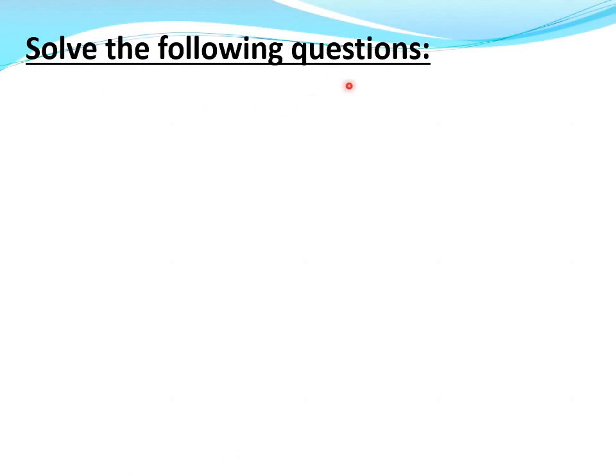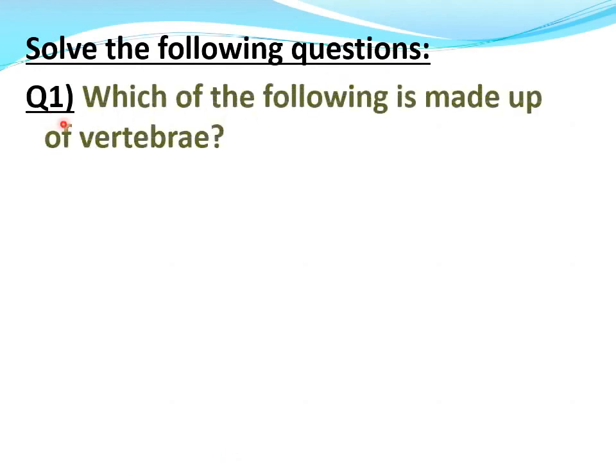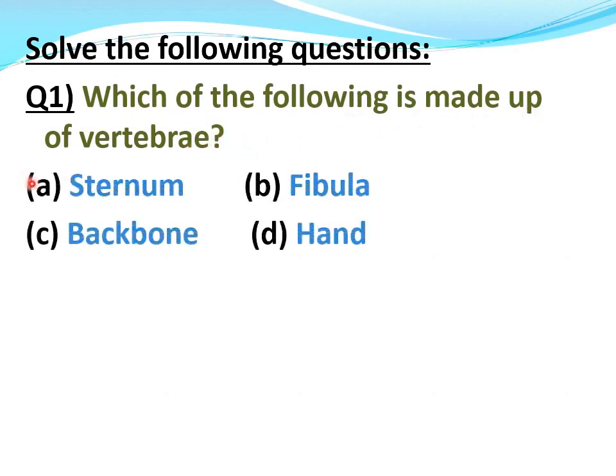Solve the following questions. Question number 1. Which of the following is made up of vertebrae? A. Sternum, B. Fibula, C. Backbone, D. Hand. Answer: Option C is correct. Backbone.